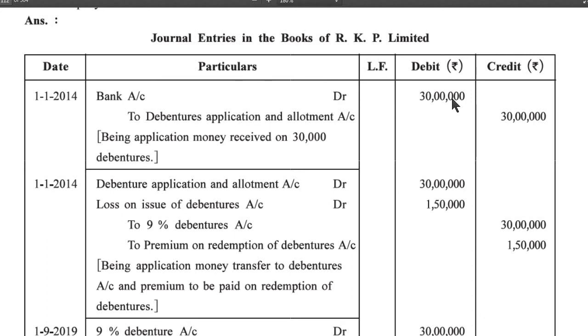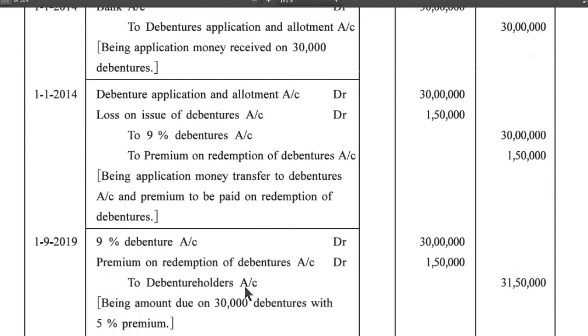Answer part. Journal entries in the books of RK Private Limited. 1/1/2014, bank account debit 30 lakh to debenture application and allotment account 30 lakh, being application money received on 30,000 debentures. 1/1/2014, debenture application and allotment account debit 30 lakh, loss on issue of debenture account debit 1,50,000 to 9% debenture account 30 lakh, to premium on redemption of debenture account 1,50,000. Being application money transferred to debentures account and premium to be paid on redemption of debenture.